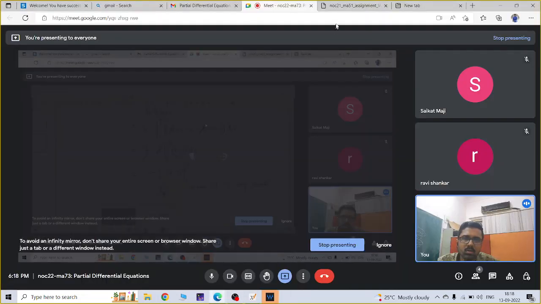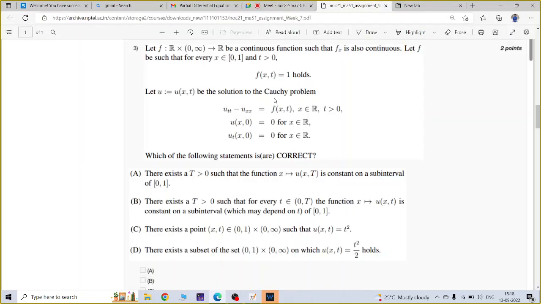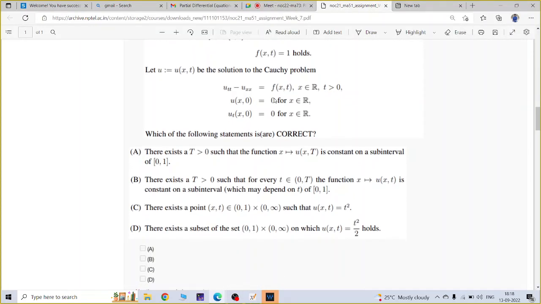I will show you the question. So what you have to choose, the correct answer, which one of the following is correct. So the first question is, given that there exists capital T such that x goes to u(x,T) is constant on a subinterval of [0,1]. So you got u is equal to t squared by 2 or not?